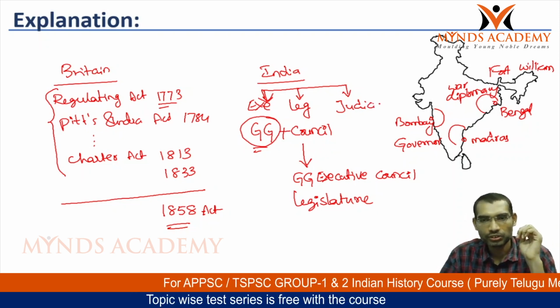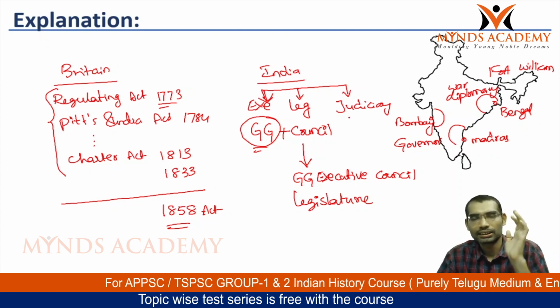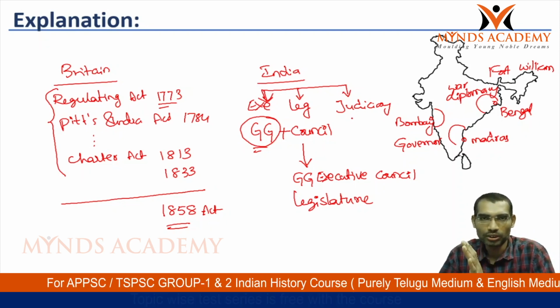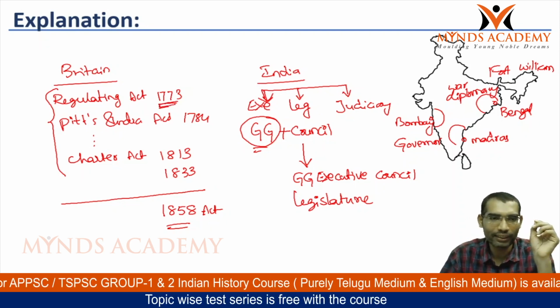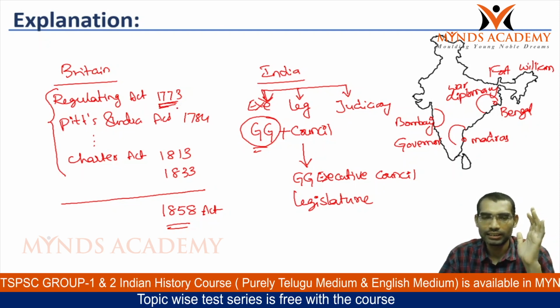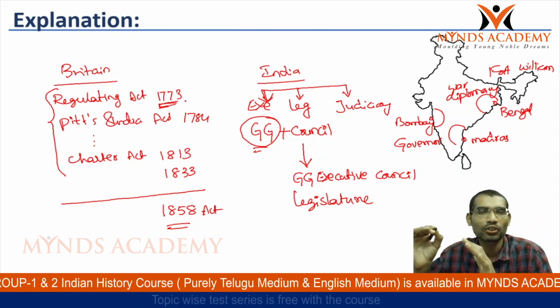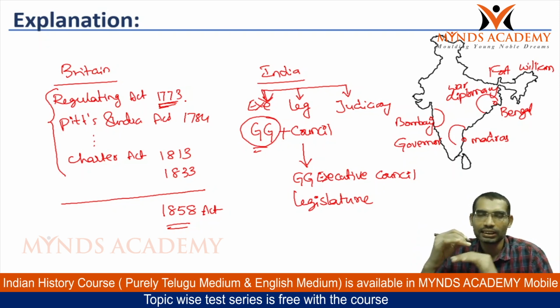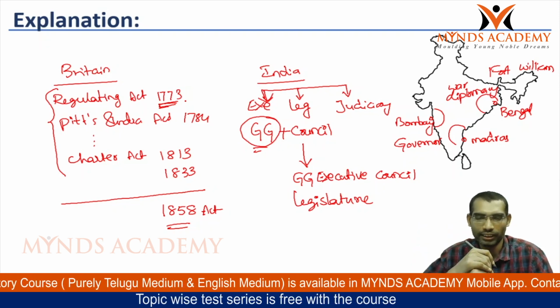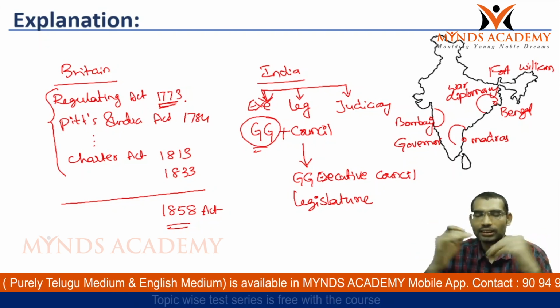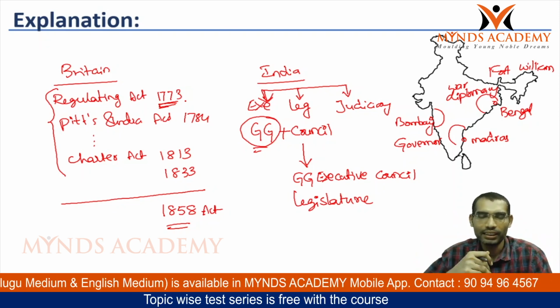Now, in terms of judiciary, a Supreme Court was created with the 1773 Act. This is the Supreme Court of Fort William. With this, the beginning of judiciary started. So this is broadly the Indian side administrative setup.